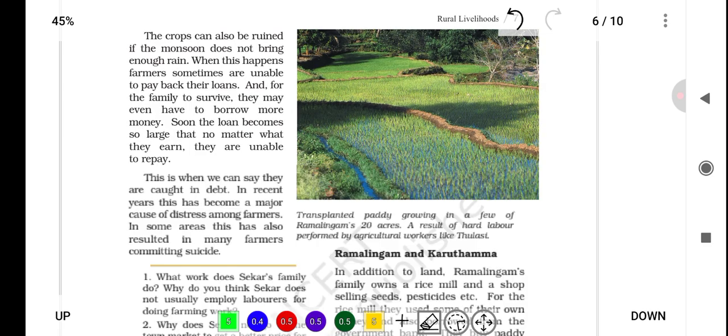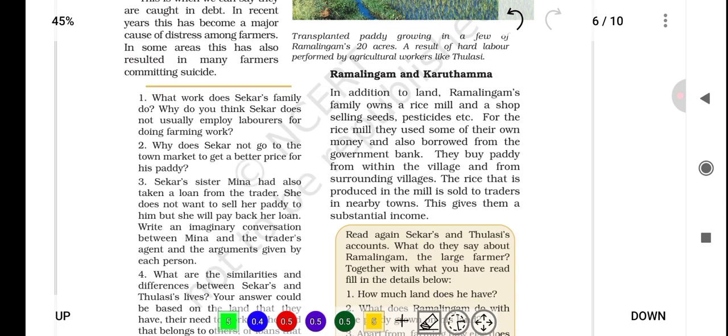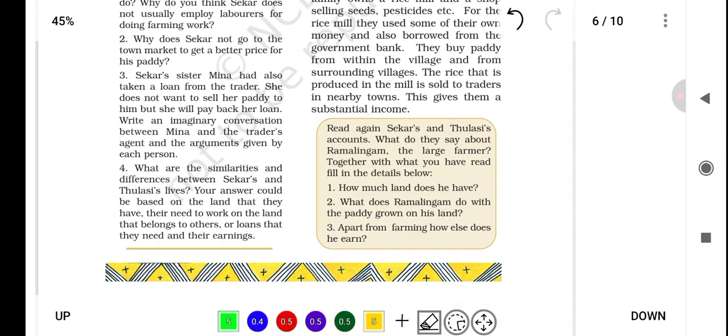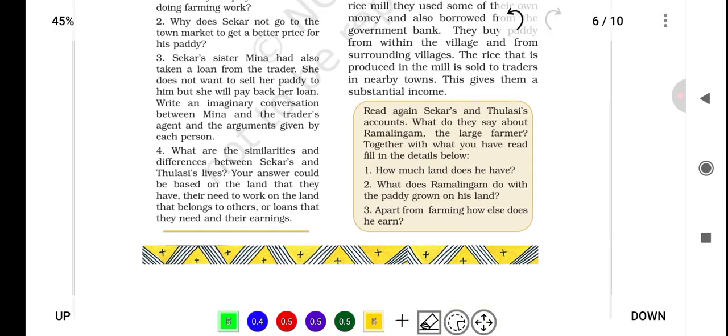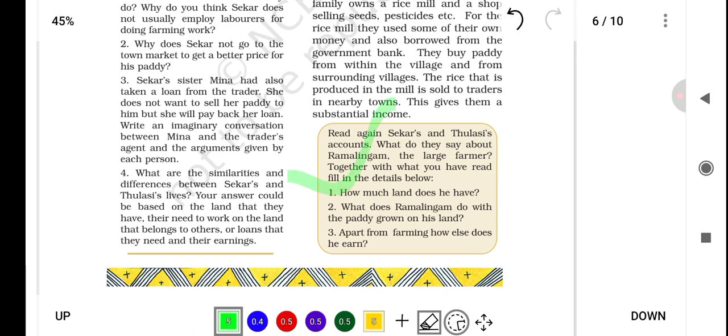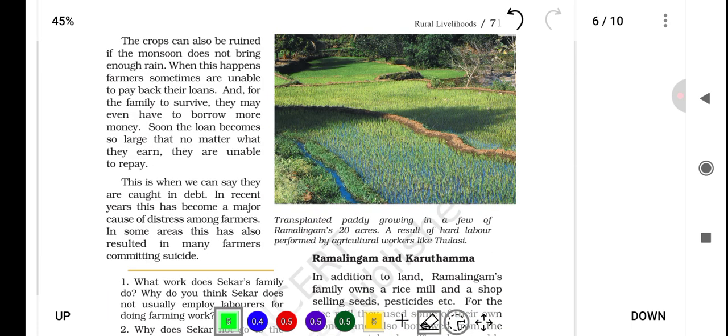You can see here is a farm field. Okay, and here a small yellow box has been given. If you want, you can pause the video and have a look at it. And here is a picture given, that is transplanted paddy growing in a few of Ramalingam's 20-acre, a result of hard labor performed by agricultural workers like Tulasi, so Ramalingam and Karuthamma.